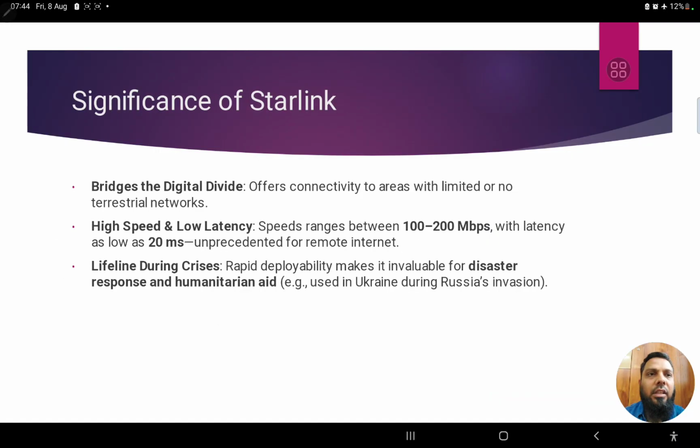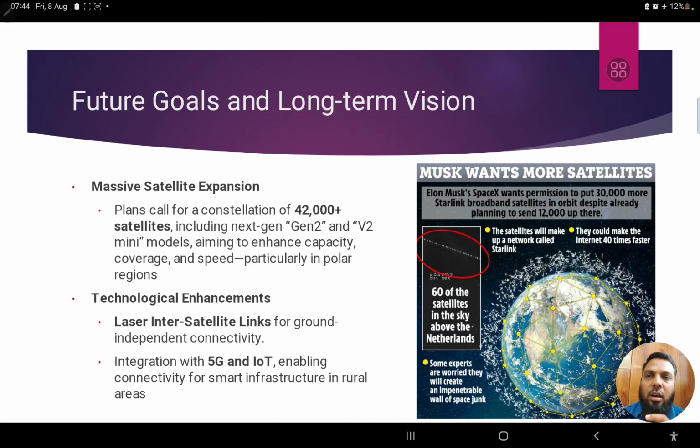Next, the significance of Starlink. What we see is that it definitely bridges the digital divide, with very low latency. It is a lifeline during crisis, with rapid deployment. It can be deployed very easily. It's invaluable for disaster response and humanitarian aid, right? On all such conditions, it's highly significant.